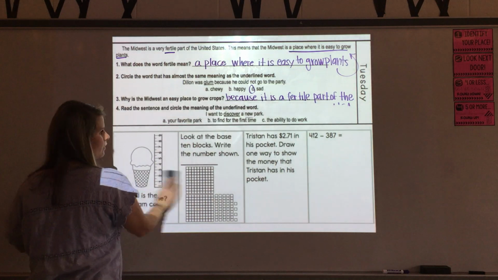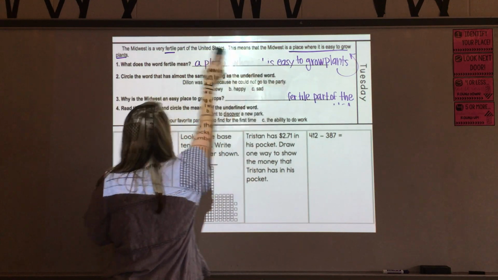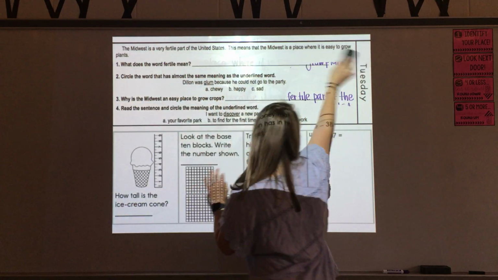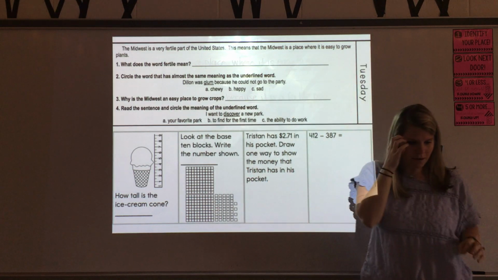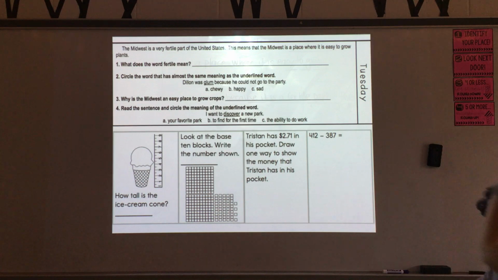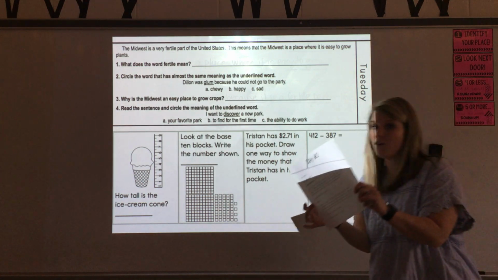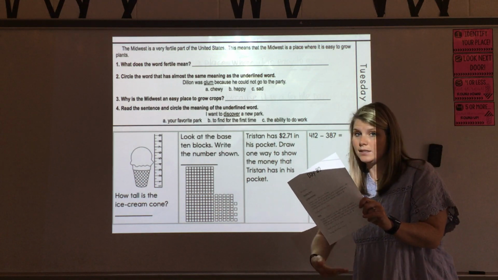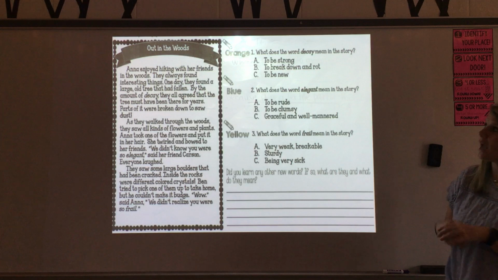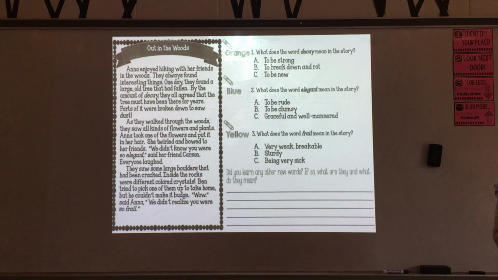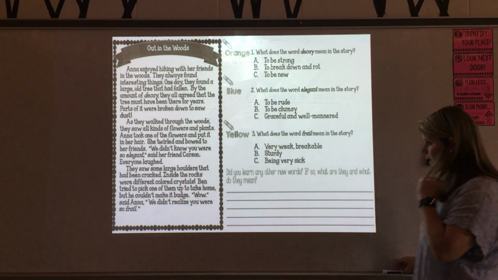This is really important. All right, so the next thing, we're going to kind of piggyback off of the beginning of this morning work today where we talked about context clues. And again, just like yesterday, I'm following step by step day 2's packet directions. So after we did the morning work, we're going to go on to this Out in the Woods comprehension pack where we're working on context clues.